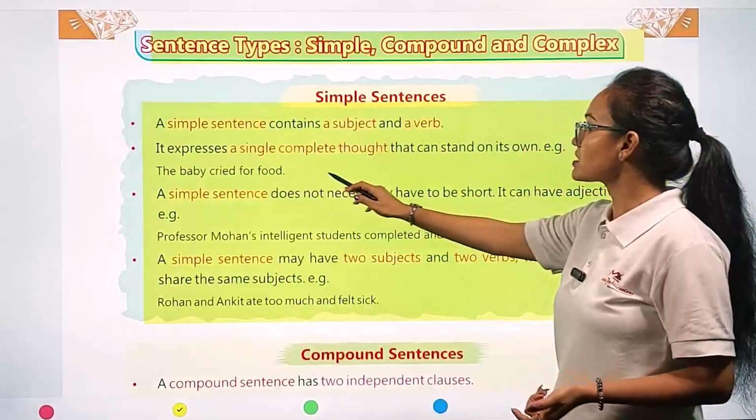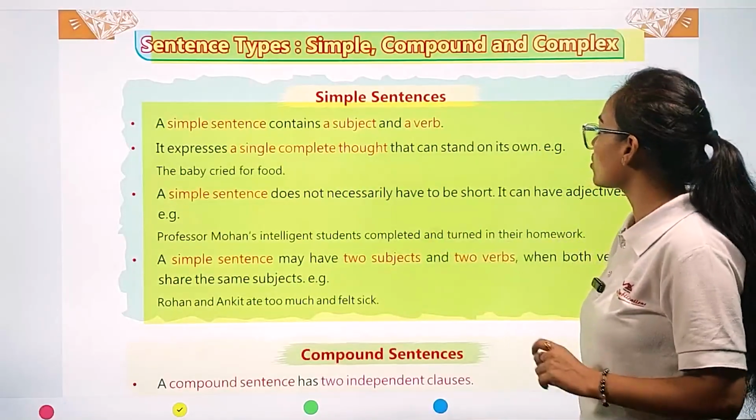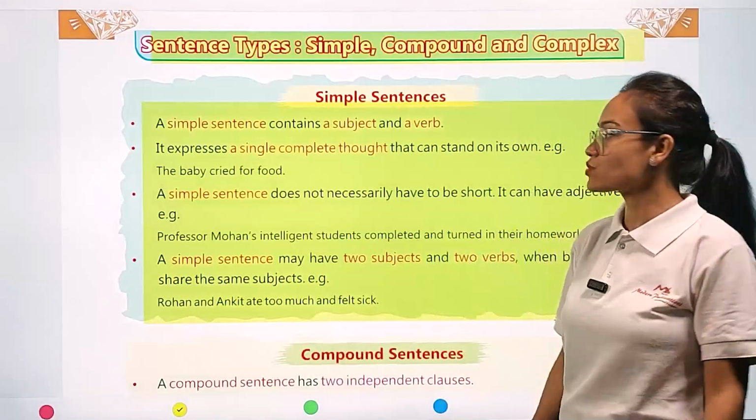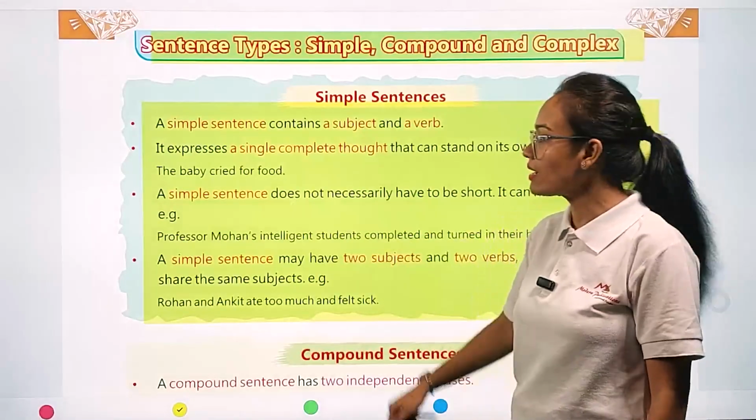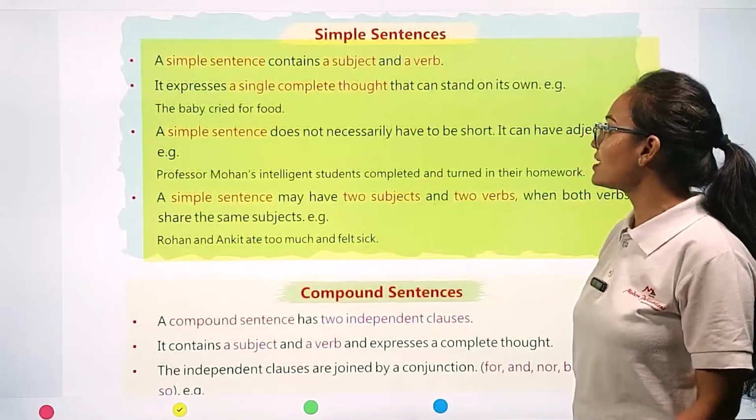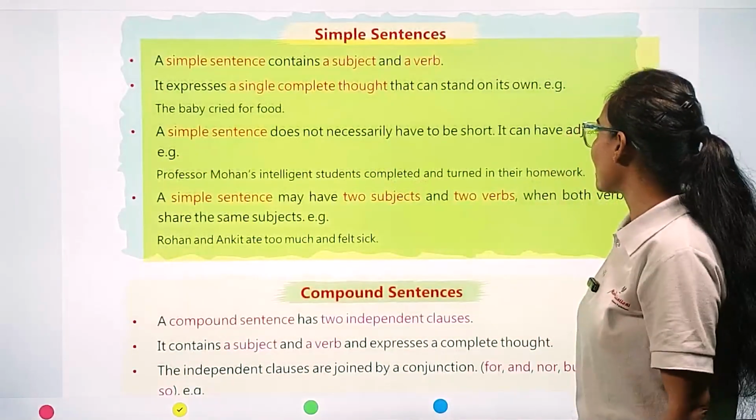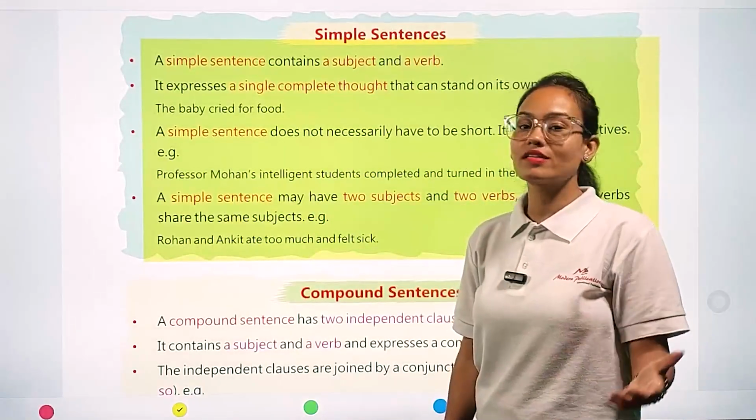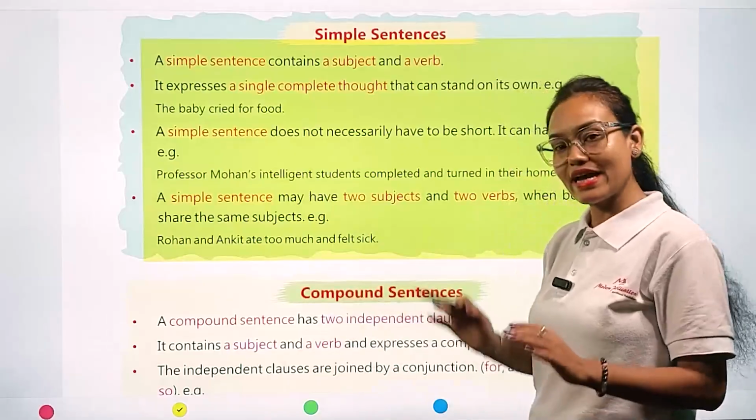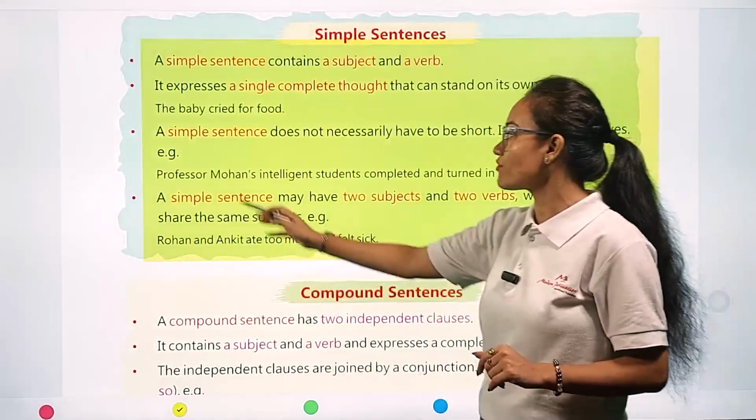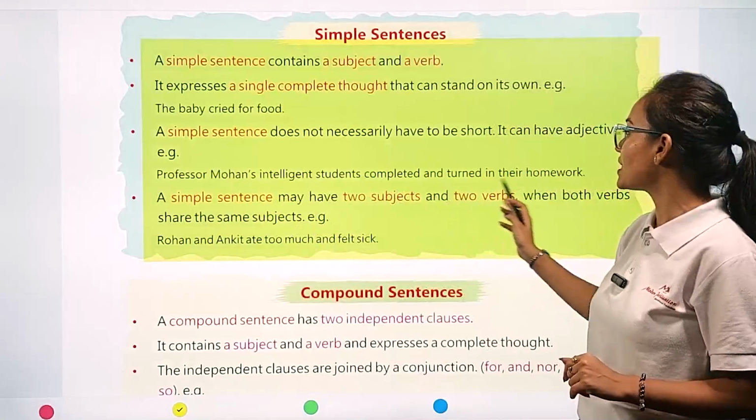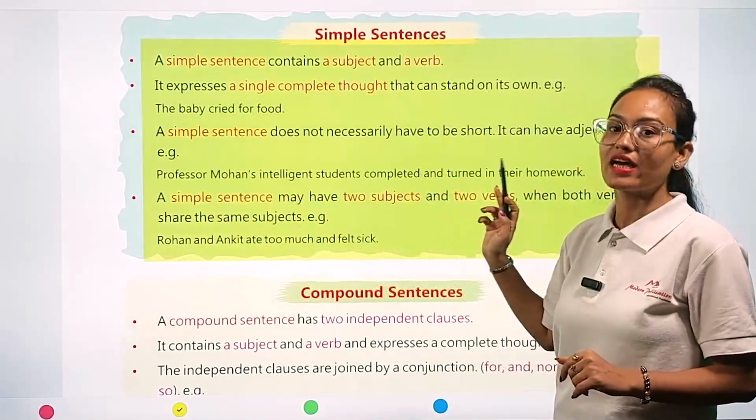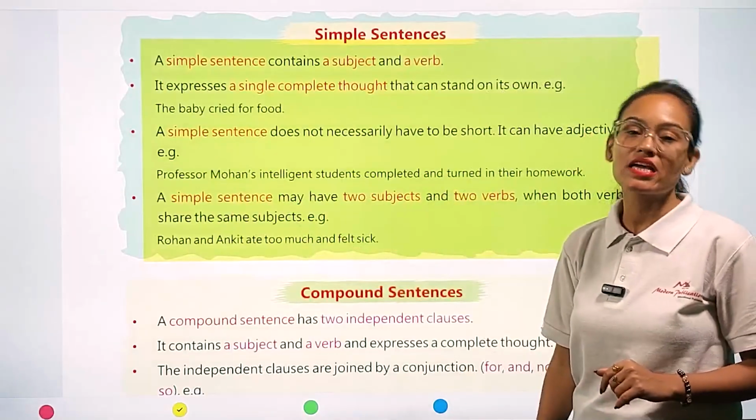It expresses a single complete thought that can stand on its own. Okay, in these sentences, my dear student, only a single thought is expressed. Example: the baby cried for food. Okay, a simple sentence does not necessarily have to be short. It can have adjectives. Example, you can see: Professor Mohan's intelligent student completed and turned in their homework. This sentence may sound lengthier, but we are not going to make any cut in it.